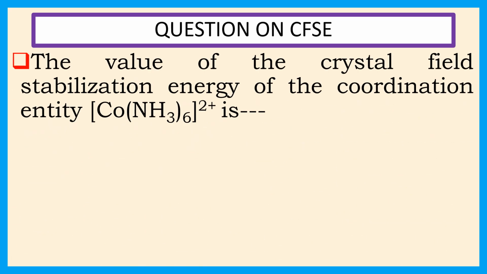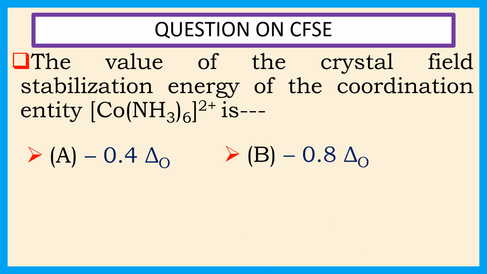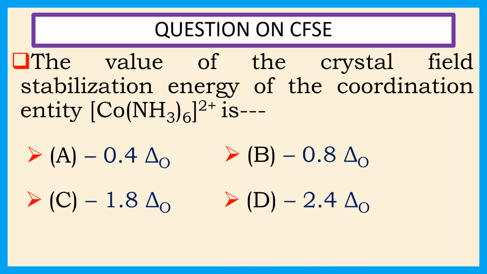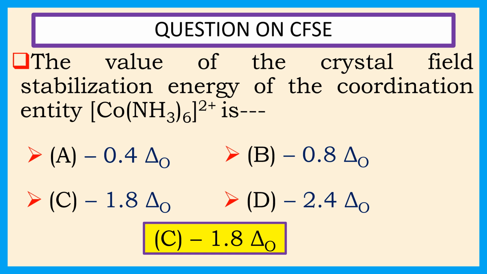Question on CFSE. The value of the crystal field stabilization energy of the coordination entity [Co(NH3)6]2+ is: A, minus 0.4 delta O; B, minus 0.8 delta O; C, minus 1.8 delta O; D, minus 2.4 delta O. Answer is C, minus 1.8 delta O. Explanation we will see in the next slide.